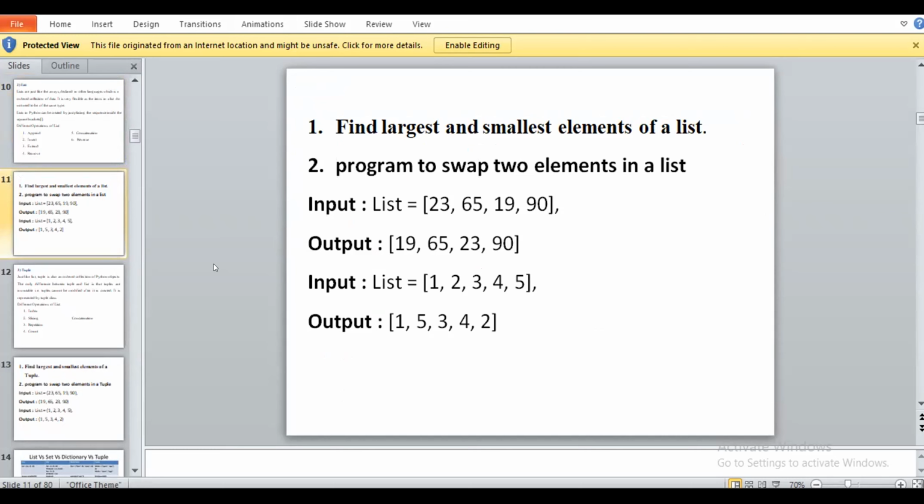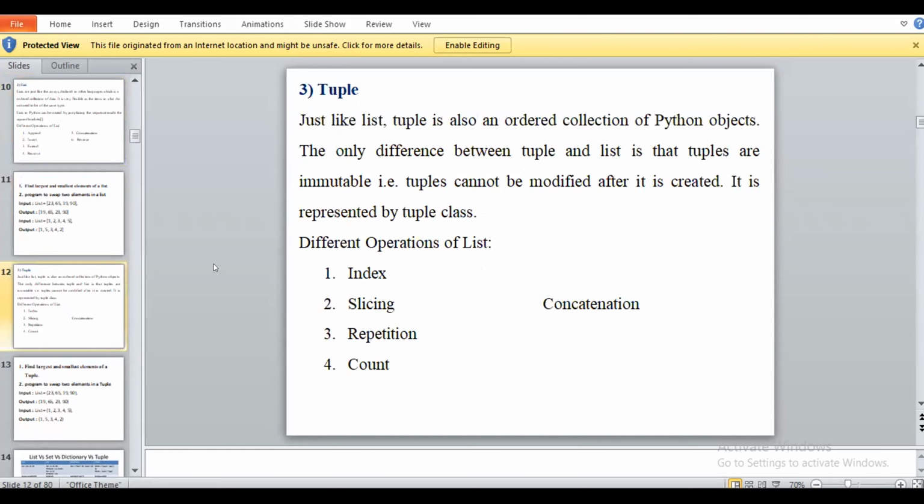Okay. Yes, ma'am. So next we will see the next operation, that is tuple operations. Just like a list, a tuple is also an ordered collection of Python objects. The only difference between a tuple and a list is that tuples are immutable. Okay, meaning we can't make changes in our tuple, so we call it immutable. But it is an ordered collection of data.